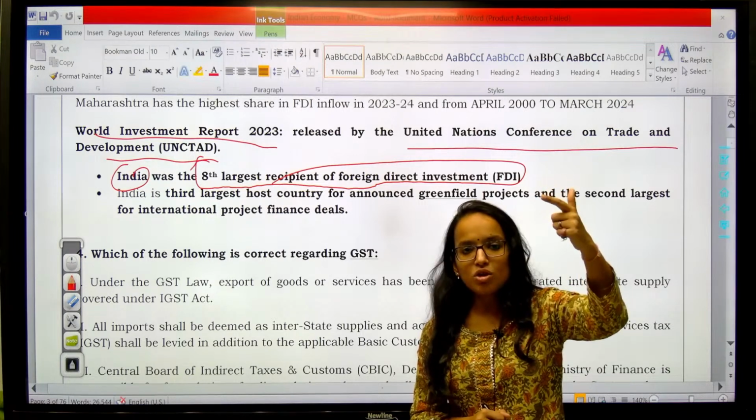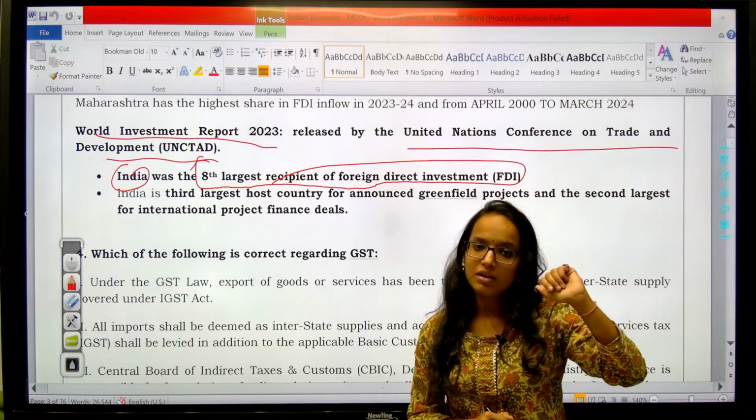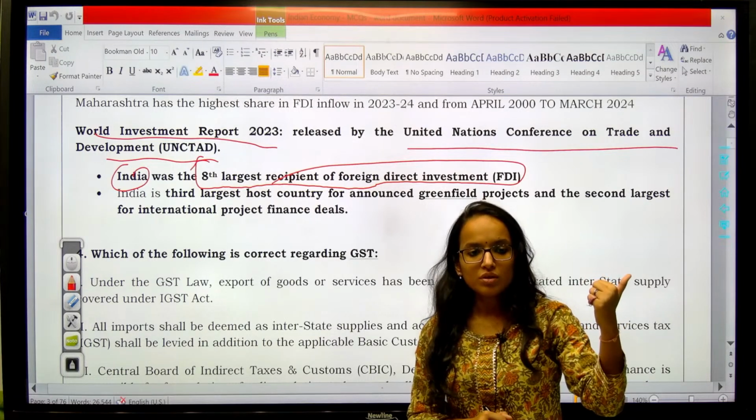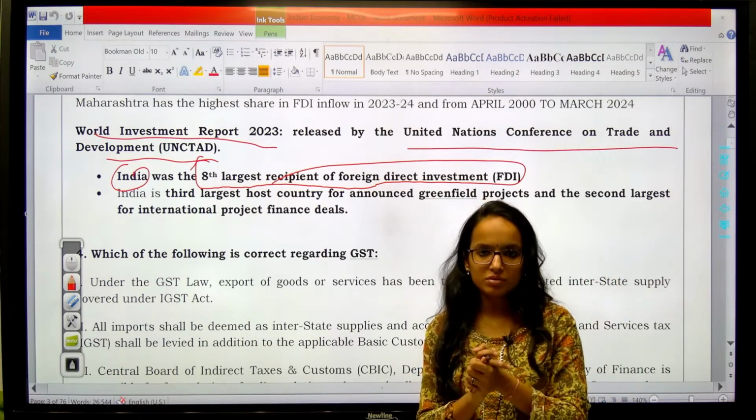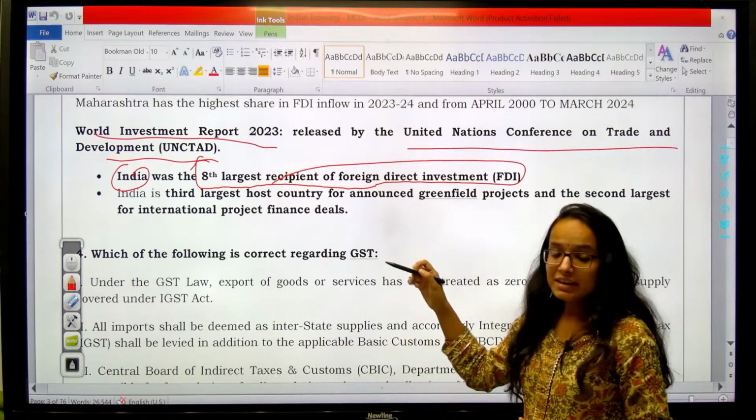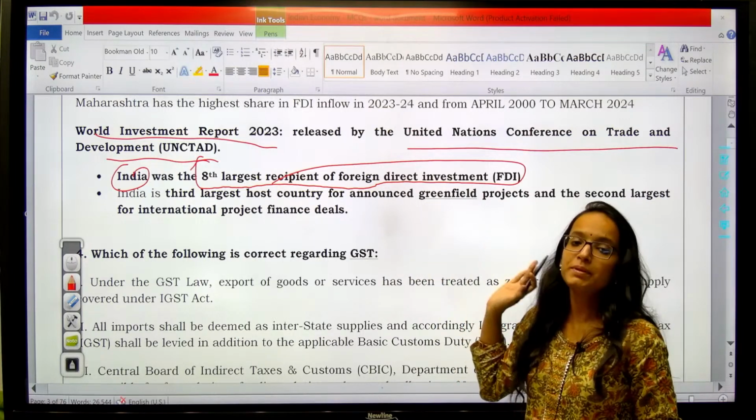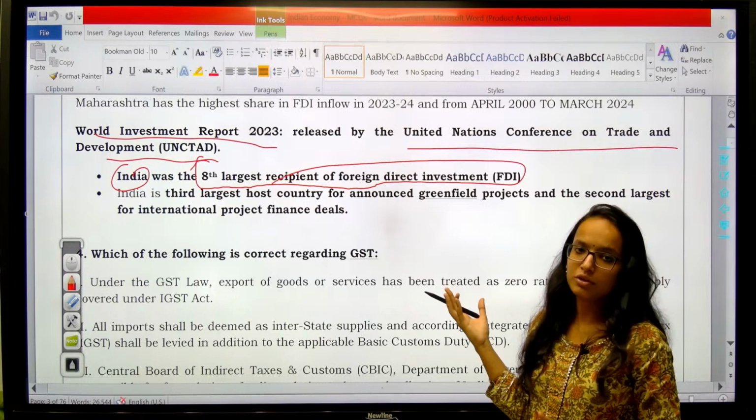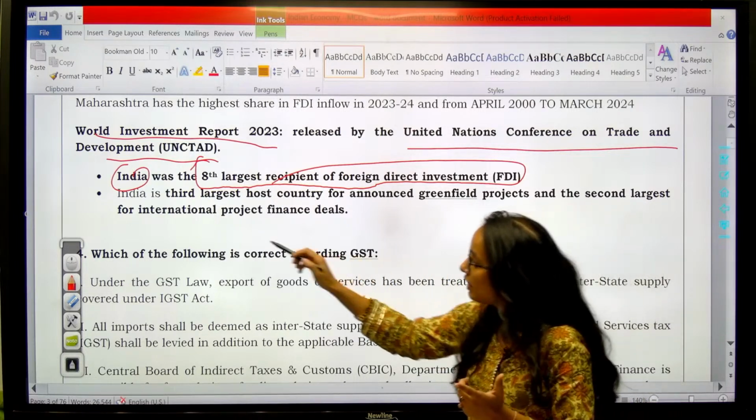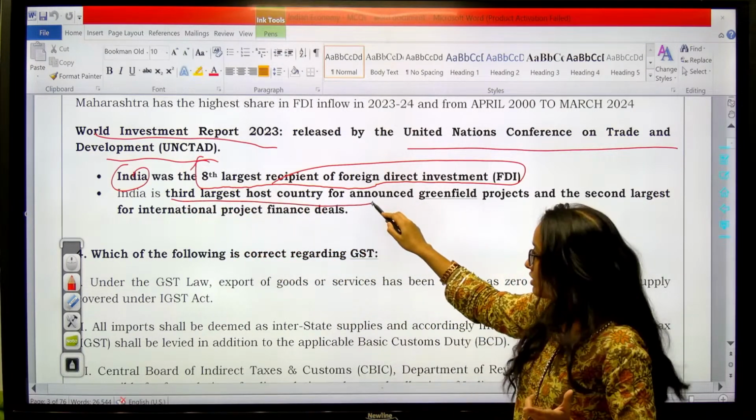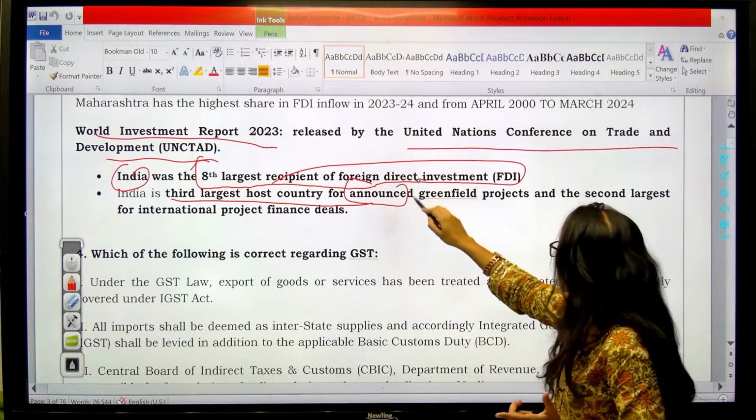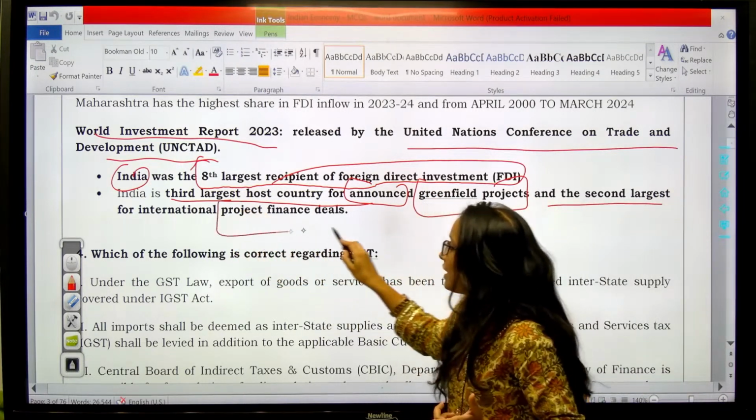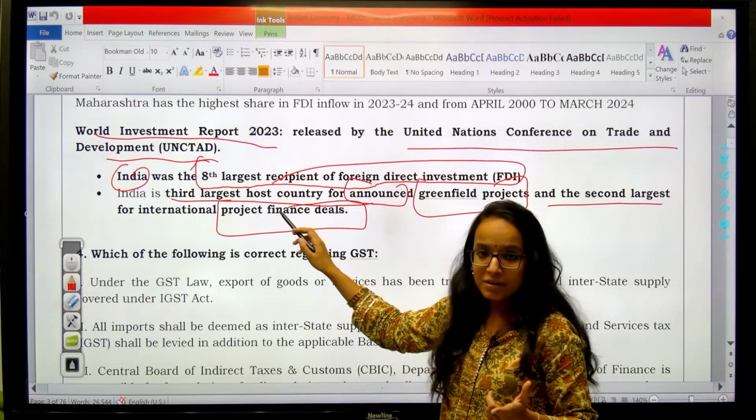The Indian share market is performing well. The equity market is exuberant, right? So we are attracting FDI inflows, all right? And India is the 8th largest recipient of FDI inflows. That is congratulatory on the part of the Indian economy, right? We are doing good. Then India is the 3rd largest host country for announced greenfield projects and the 2nd largest for international project finance deals. You should remember this thing as well.